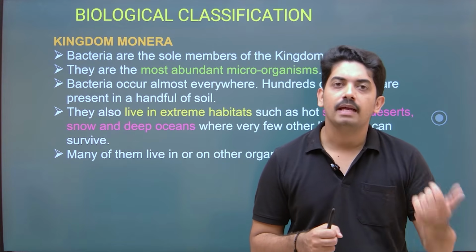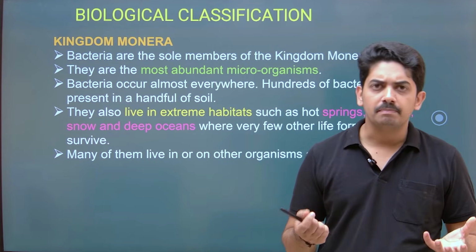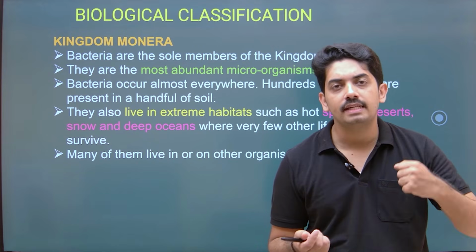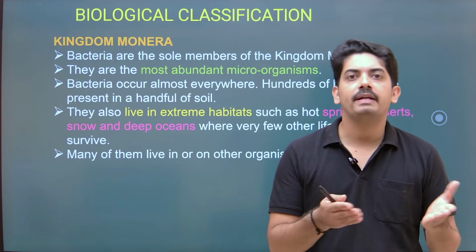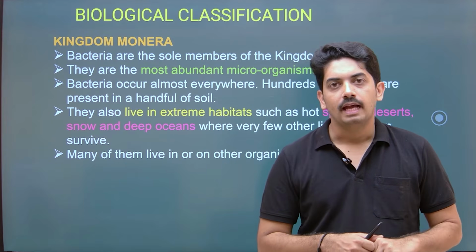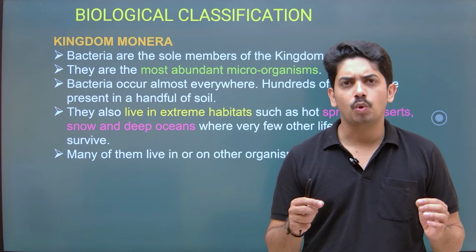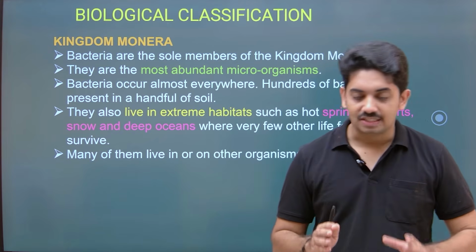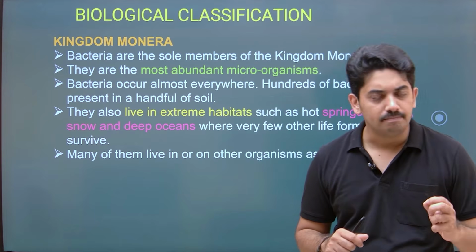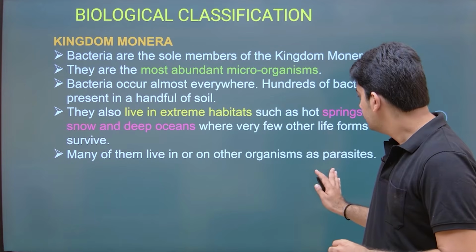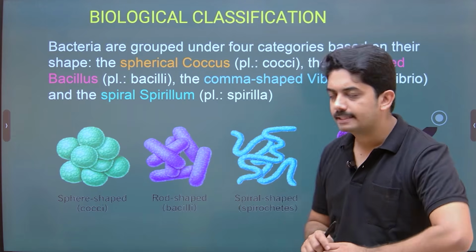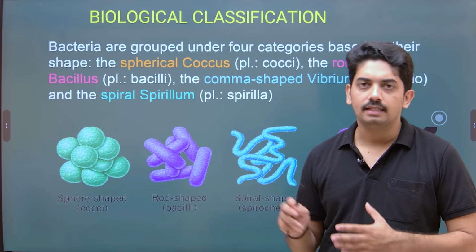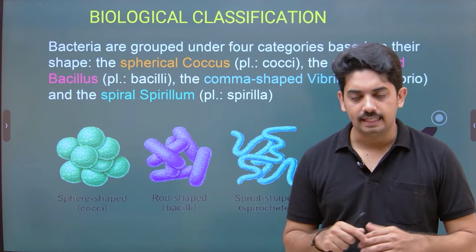Okay. At the same time, in a hot water spring where the temperature of the water is very high, it may reach up to 100 degrees Celsius. In such an environment, we can see bacteria. And in the snow, a very cold environment, there also you can see bacteria. So in extreme conditions also we observe bacteria. Okay. Some of them are parasites. We'll discuss more about that in the detailed classification of bacteria later.